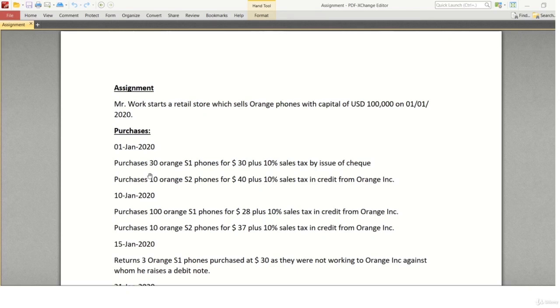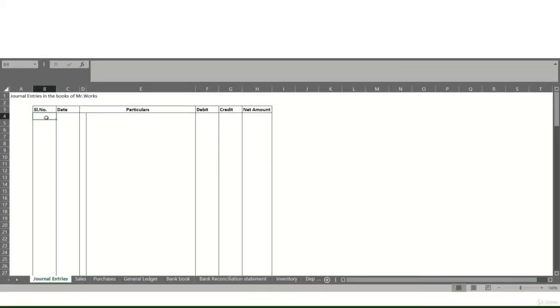Now let's record the same transaction in an Excel. Now let's journalize this transaction. This is the first transaction that we are recording in the books of accounts, and this transaction was incurred on 1st Jan 2020. And here what we have decided, we are getting the amount into our bank.